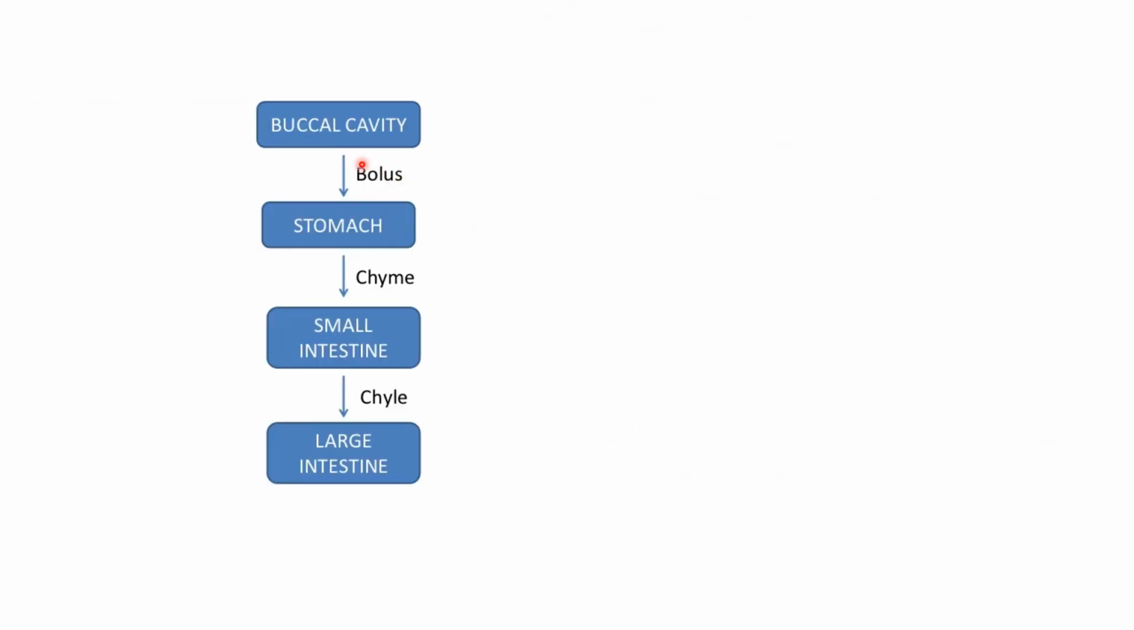As we saw in the buccal cavity, bolus is formed, which enters into the stomach, and when it leaves the stomach, chyme is formed. In the small intestine, chyle is formed, which enters into the large intestine.